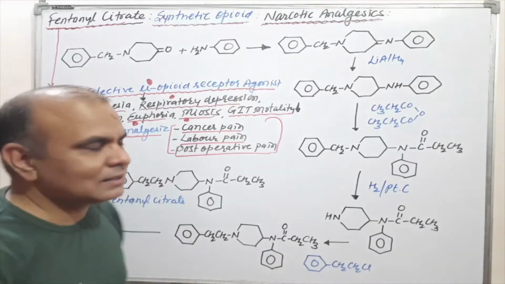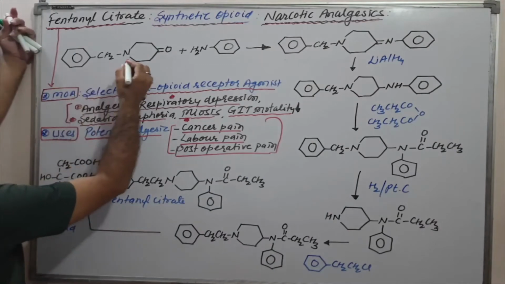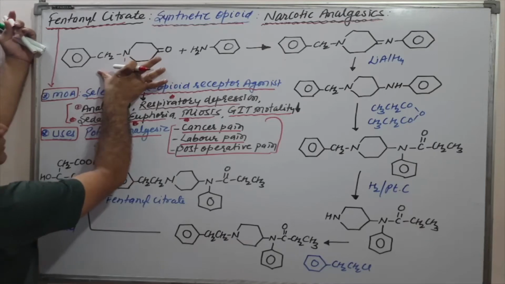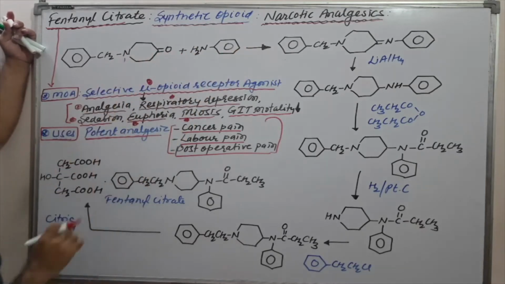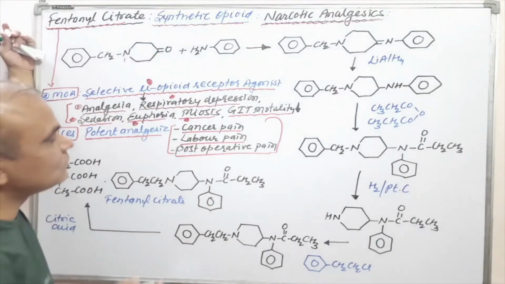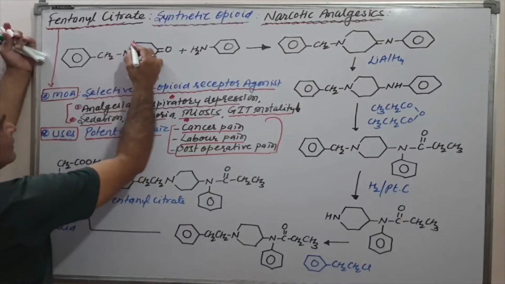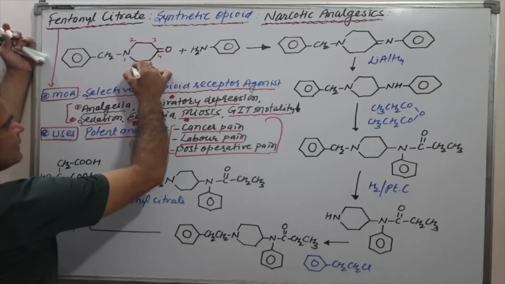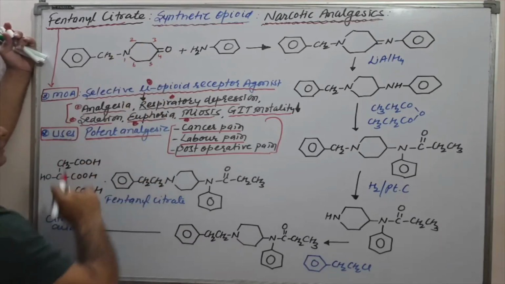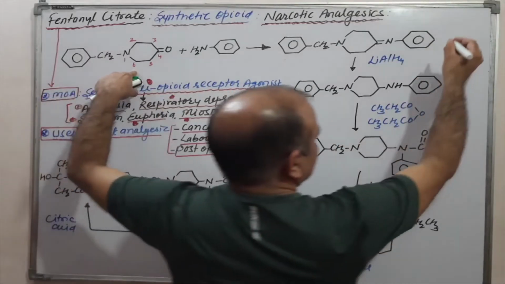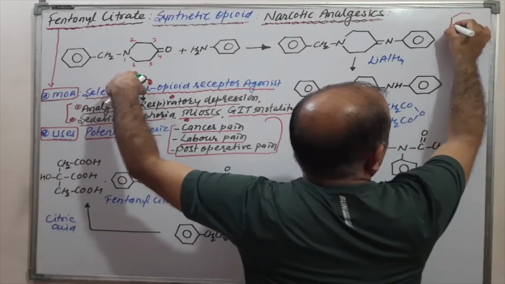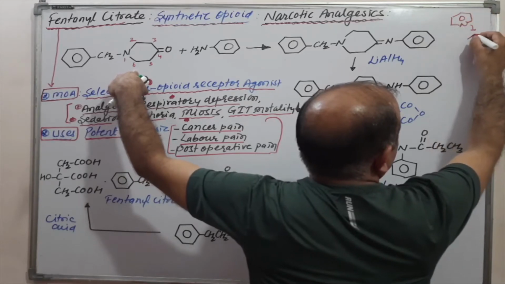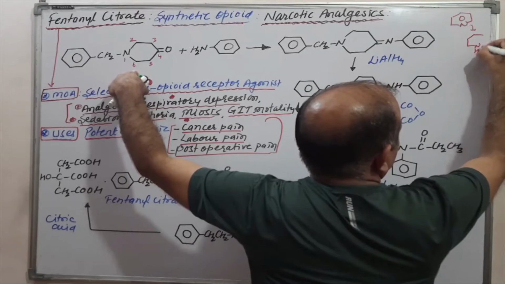Now we would like to discuss the synthesis. If we see the starting material, there are two certain molecules. We would like to have a nomenclature of these molecules. This is a heterocyclic ring system, numbered 1, 2, 3, 4, 5, and 6. Then what is the ring system? That is piperidine. How is it a piperidine? I would like to show this. This is the pyridine. Piperidine is the saturated one.